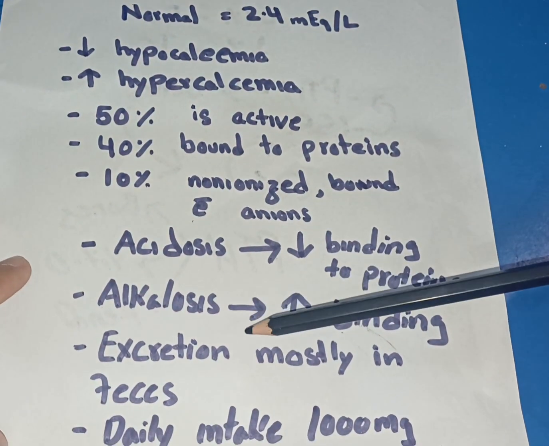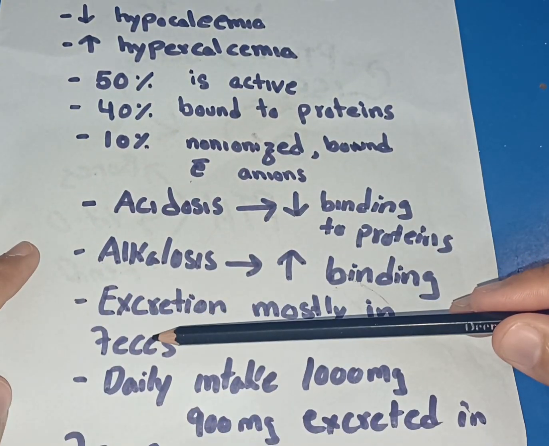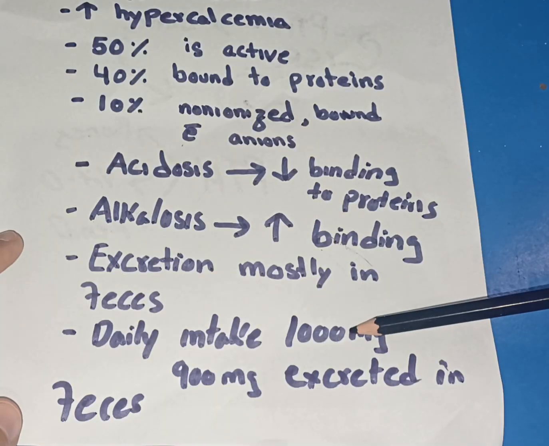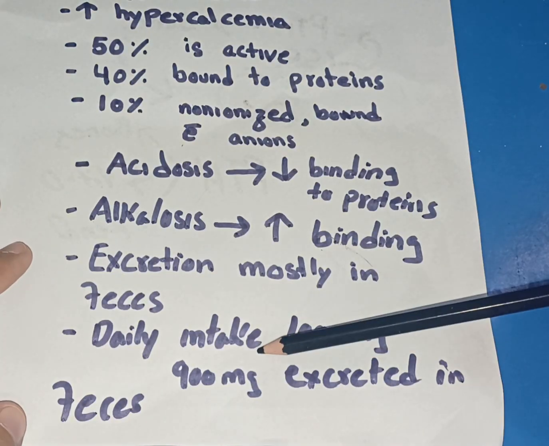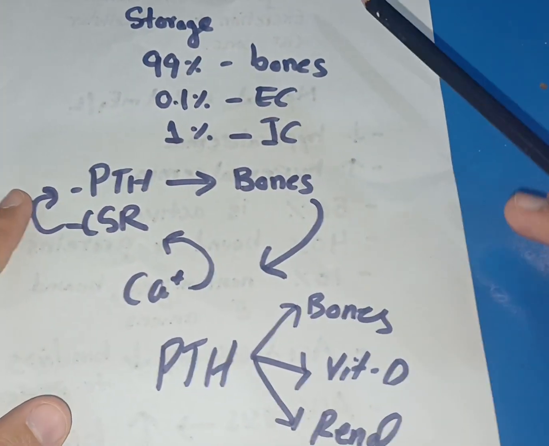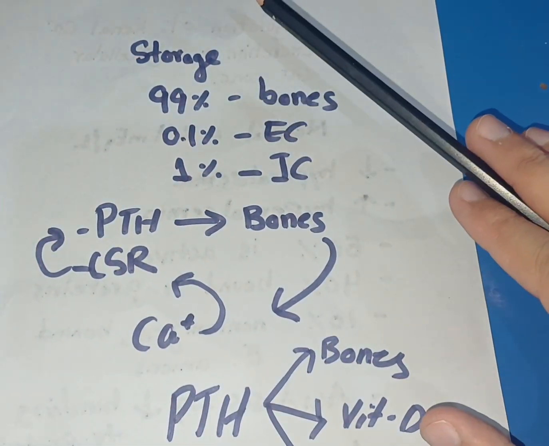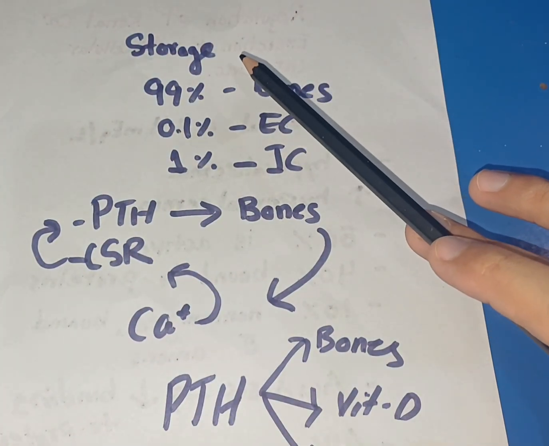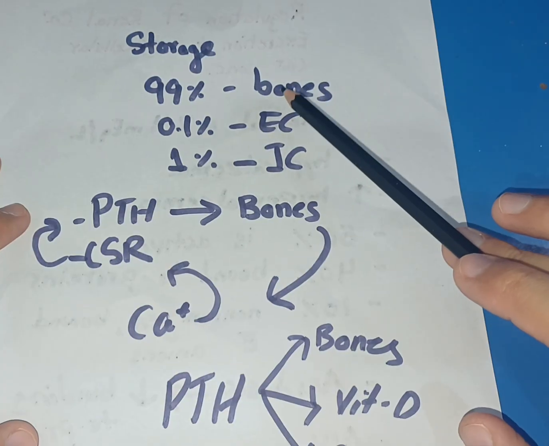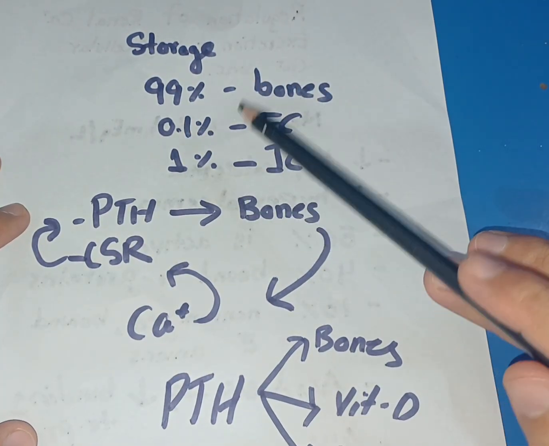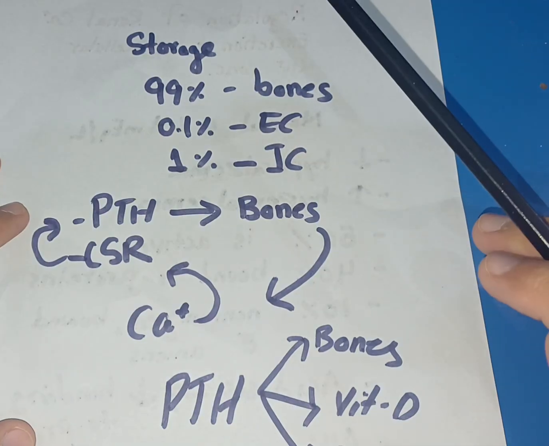Now, calcium is mostly excreted in feces. 90% of calcium is excreted in feces. Around 1000 milligram of calcium is ingested daily, and around 900 milligram is excreted in feces. So it is important to know that most of the calcium is removed from the body through feces. Now, 99% of the calcium is stored in bones. It is deposited in the bones. Less than 0.1% is in the extracellular fluid, and around 1% of calcium is in the intracellular fluid.